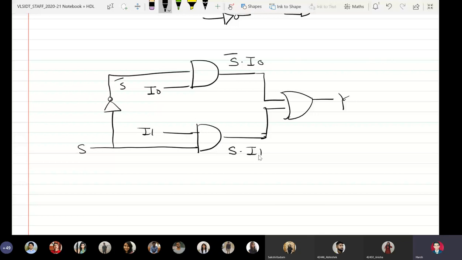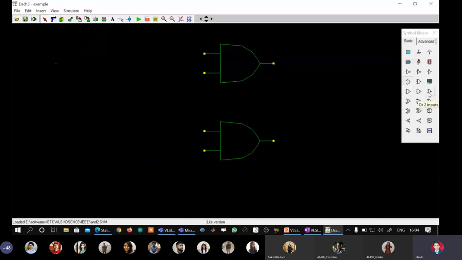Are you able to see the tool now, students? Yes, sir. Fine, right? So you remember that particular schematic here. We are going to make this. So what I will do is that I will take an AND gate. I will take another AND gate here. I will take one OR gate. OR gate is here. I will take one NOT gate, which is here.